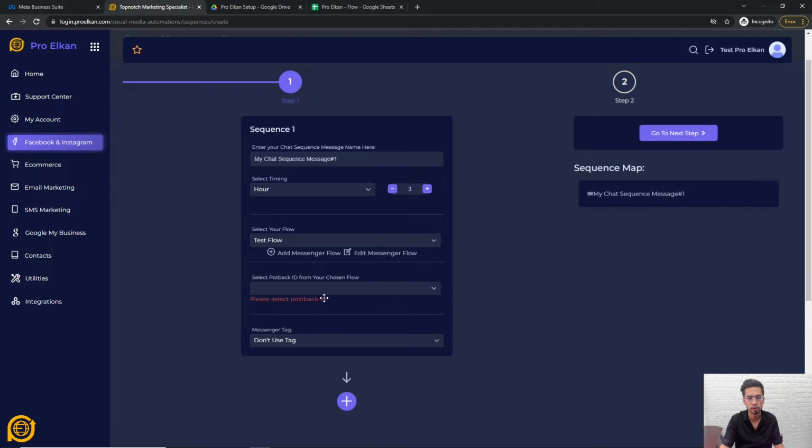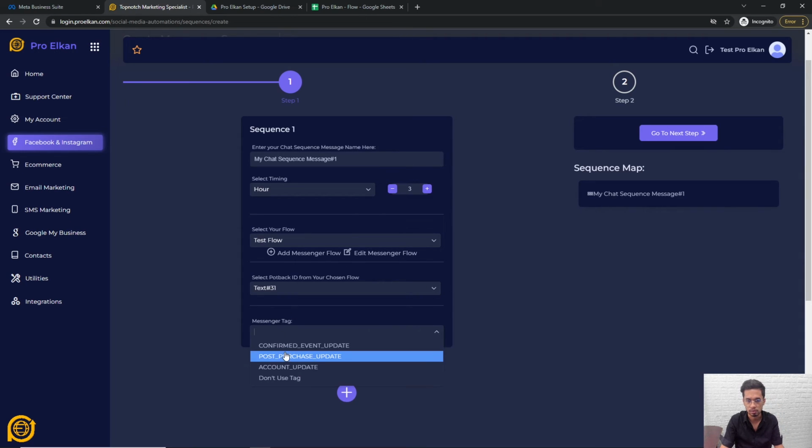So how will you be able to configure it that way? What you're going to do is, if you have a flow, you tag them every step of the way. That's the strategy here. So if they opted in, if they are a seller, if they said yes, then you tag them as a seller. Now, if they want to give you a viewing of the property so that you could see the property and then discuss, then the next step would be to go to the next block, remove the previous tag, and then add the new tag. That's how you can cleverly use this so that you can send them by tag.